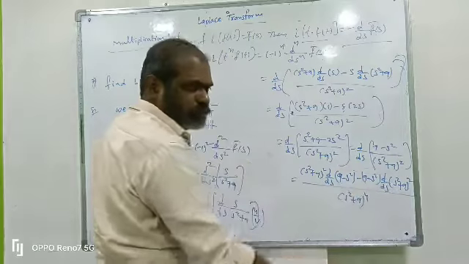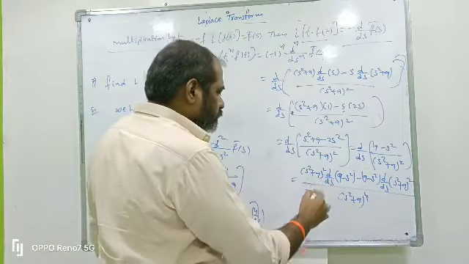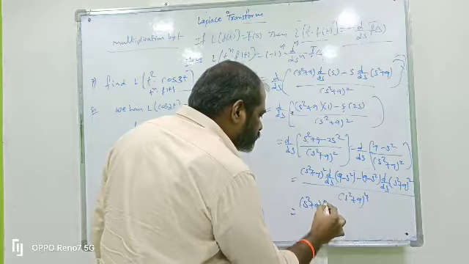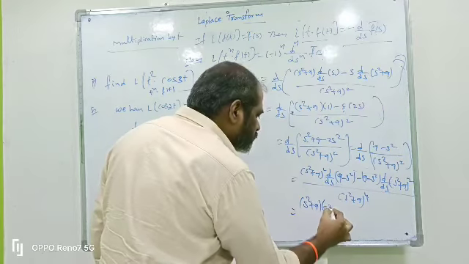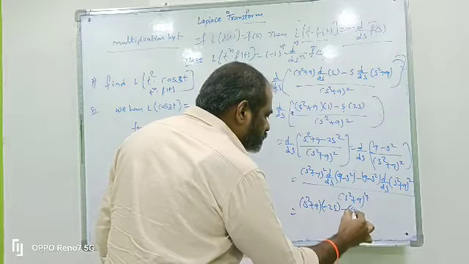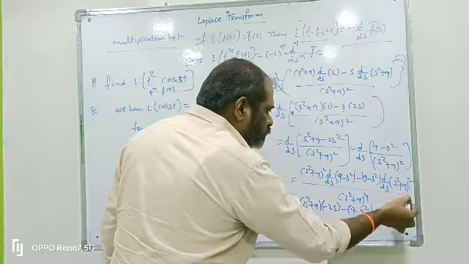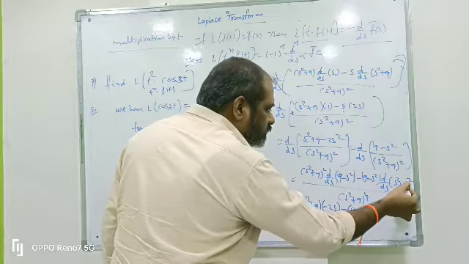Whole square again means 2 into 2, 4. So you differentiate s square plus 9 into differentiation of 9 minus s square: constant is 0, s square means 2s, so minus 2s. Minus 9 minus s square into the derivative of s square plus 9 whole square.